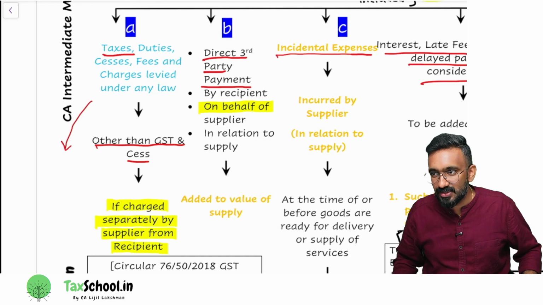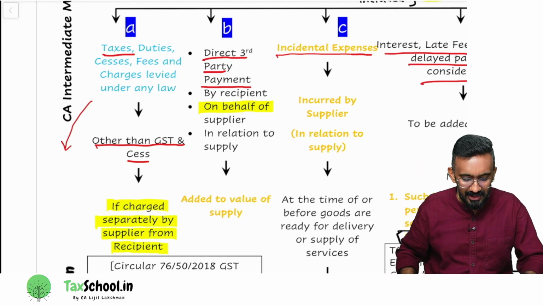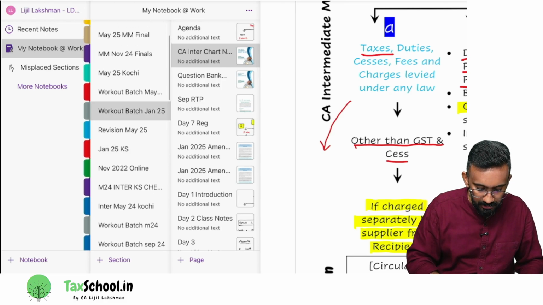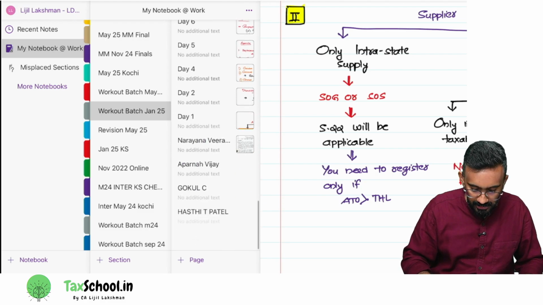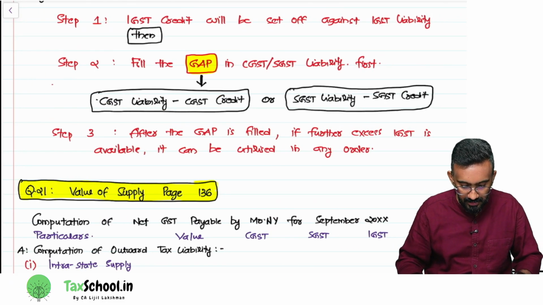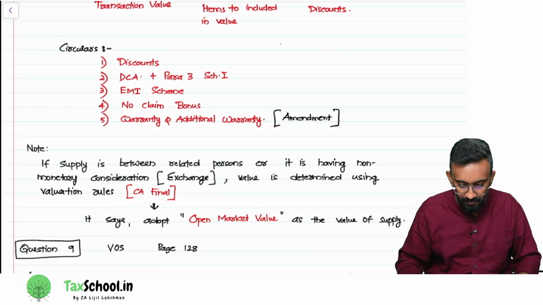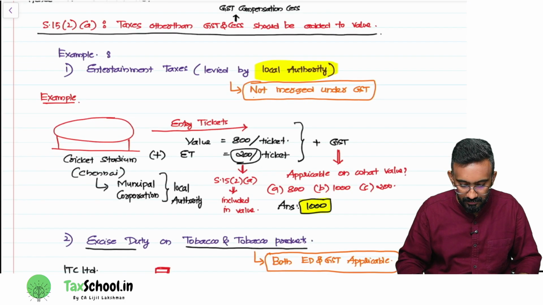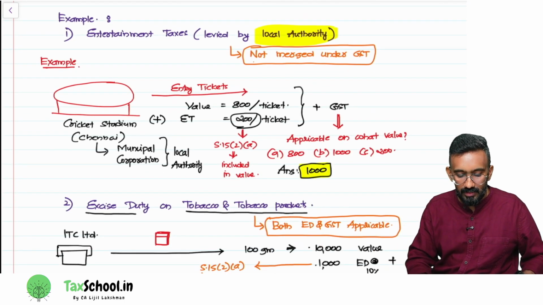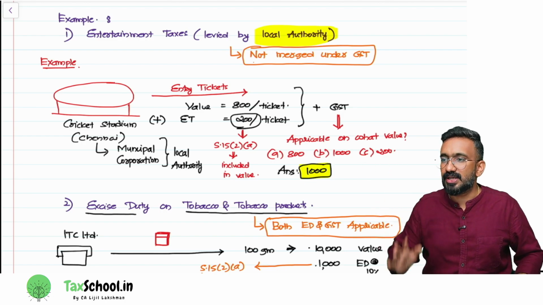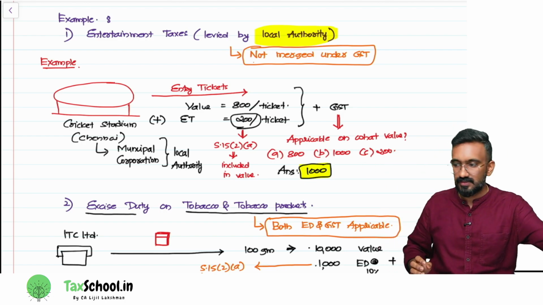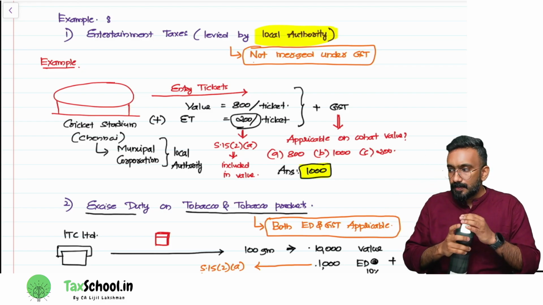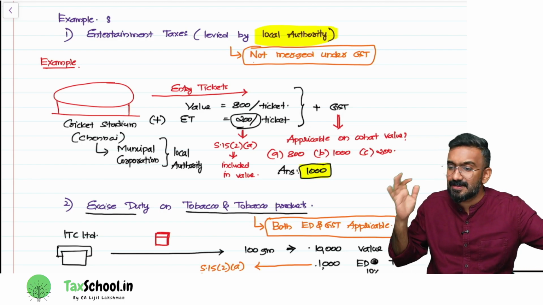Shall we look at the examples of this? There are 3 examples generally tested in your exam. I'll show you the workout batch notes so that you can easily understand this. Three examples. Example number one is entertainment taxes.